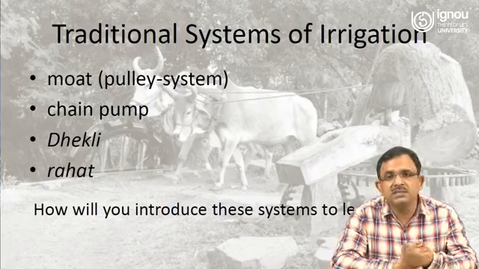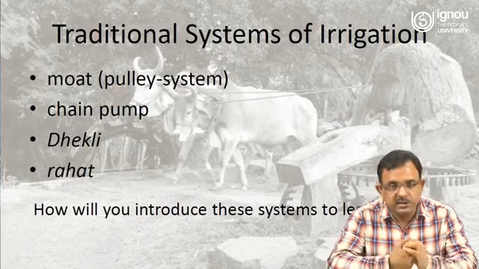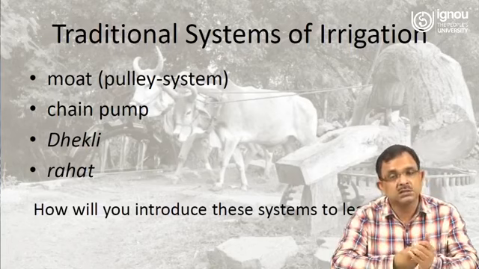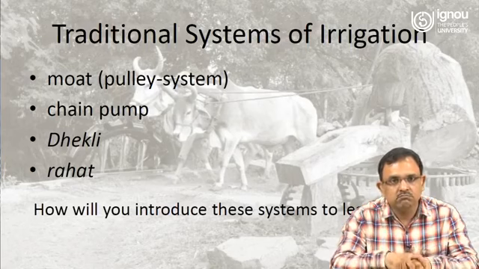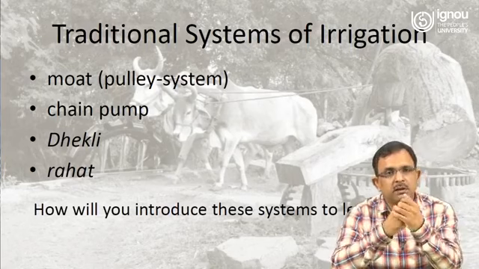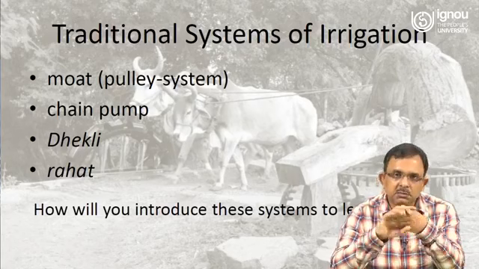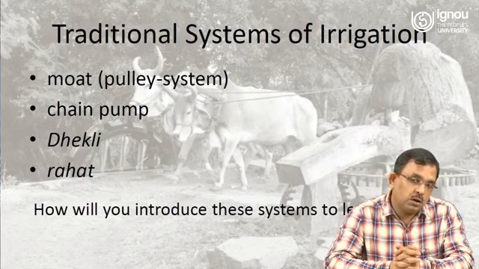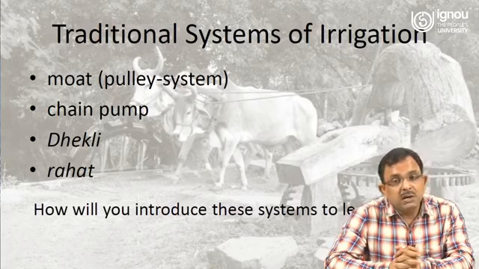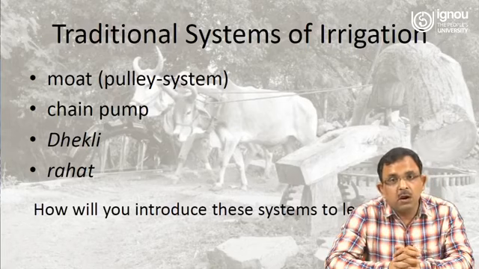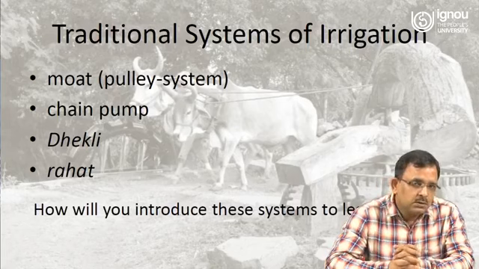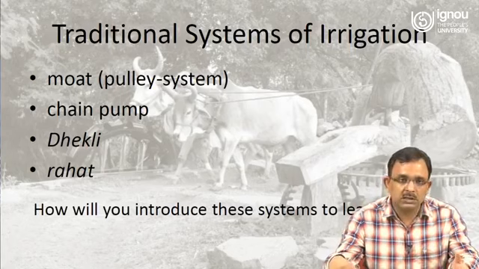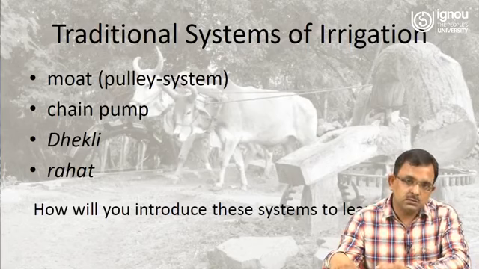One is a discussion with a traditional farmer, an old person who is well versed about the older systems of irrigation. Maybe the new generation farmers are not aware of these irrigation systems, but the old generation farmers have used them. So you can arrange a talk. There are multiple video files available, like how rahet works, how dhekli works. So you can download those videos, play them in your class, and organize a discussion.